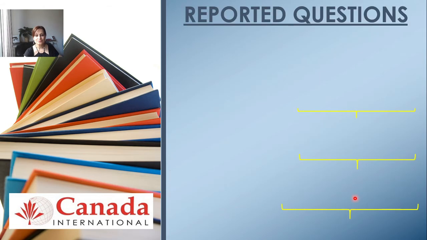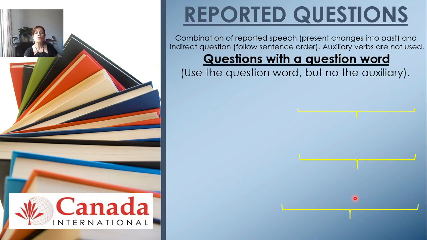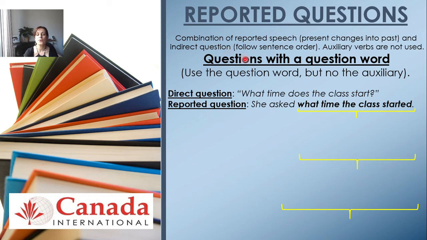Next, more about reported questions. Now with question words. So we're going to use a question word, but remember, we're not going to use any auxiliaries whatsoever. We're going to follow the rules of reported speech and the rules of indirect questions. So, direct question. What time does the class start? This question is in present simple, right? So, when I report that question, I'm going to say, she asked what time the class started. So, let's see the changes that took place there.